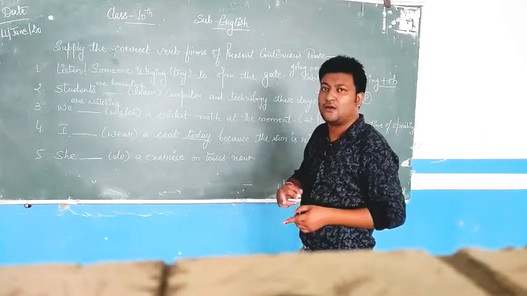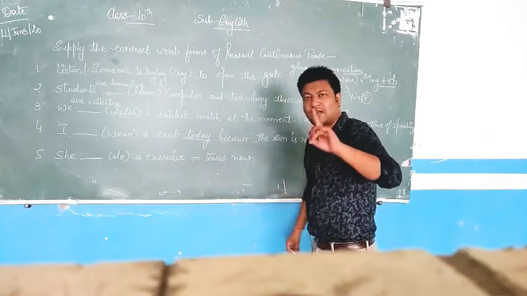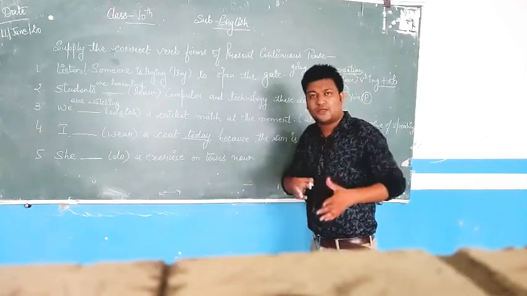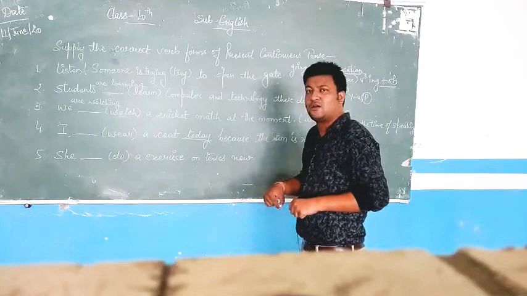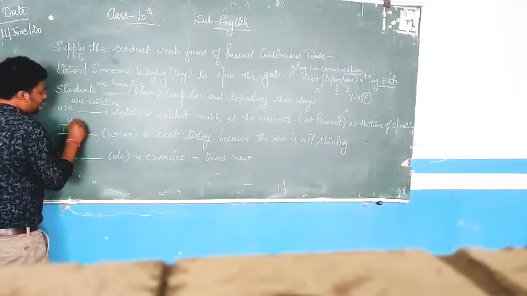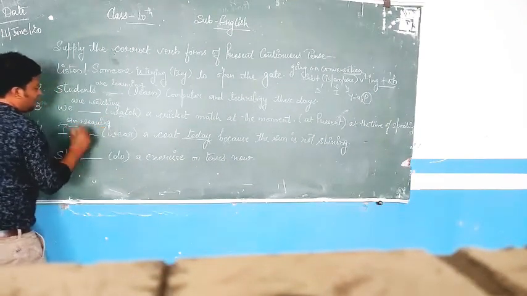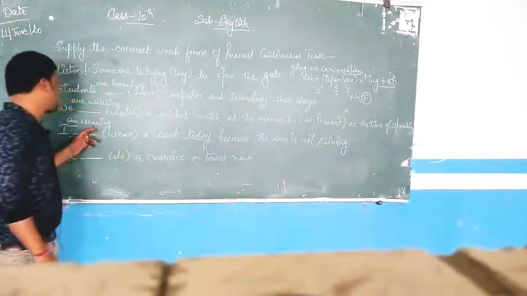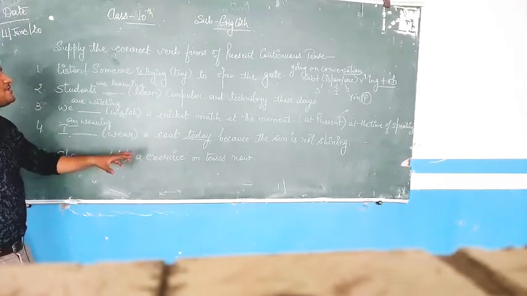It is not regular, but instead it is an action for just one day. So the activity is going on at the moment just for today, and I am wearing a coat just for today because the sun is not shining. So it becomes present continuous. I am, WEAR and ING. I use the auxiliary verb am with the I, put my verb in its basic form, wear, and put the ing. I am wearing a coat today because the sun is not shining.